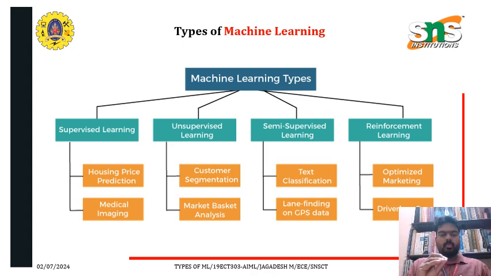First thing, supervised learning. The examples are housing price prediction and medical imaging. Unsupervised learning examples are customer segmentation and market basket analysis. Then semi-supervised learning: text classification, lane finding on GPS data. And reinforcement learning: optimized marketing and driving course. So these are some overview of each type of machine learning, so that you can understand easily. Let us see each one by one in a detailed manner.